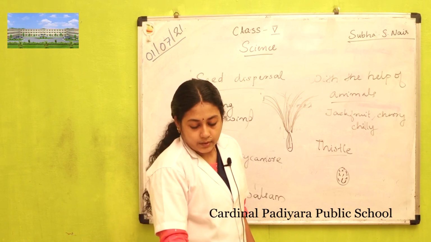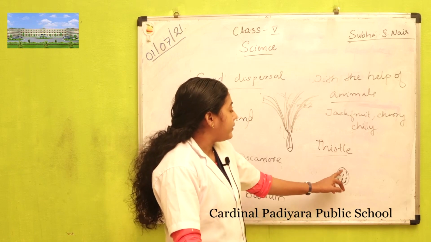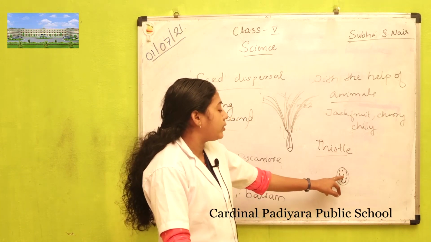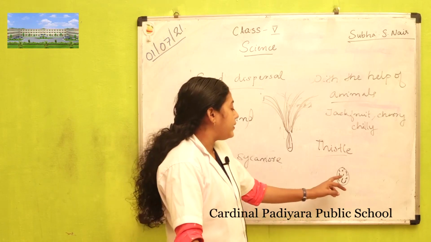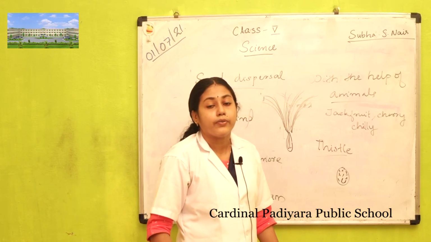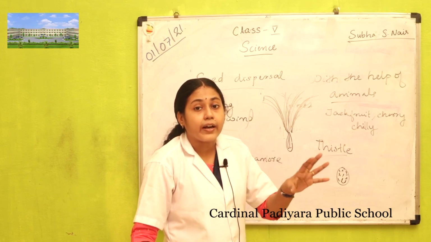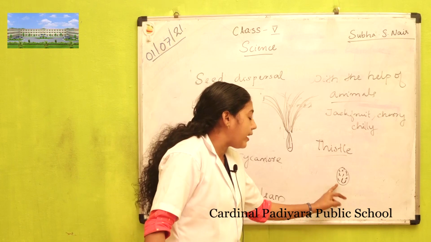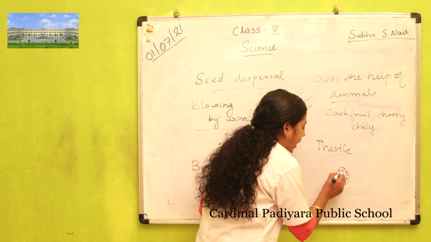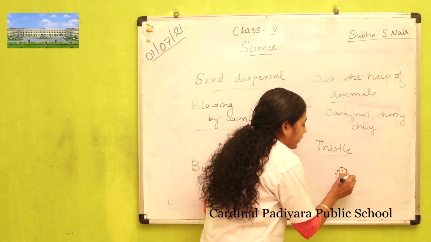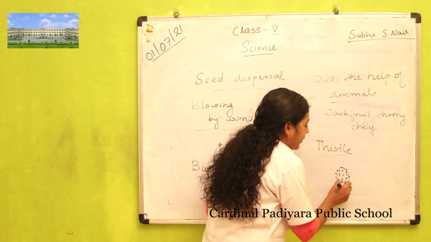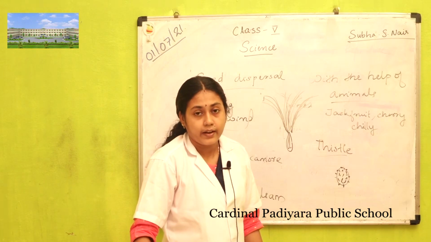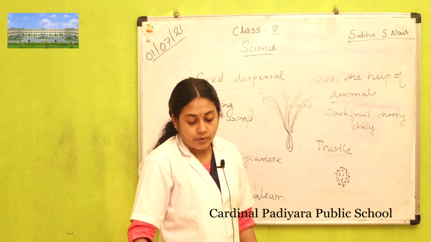This seed is attached to the body of animals with a furry coat, or animals with hairs, and when these animals go to faraway places, the seeds are discharged there and start to grow there.